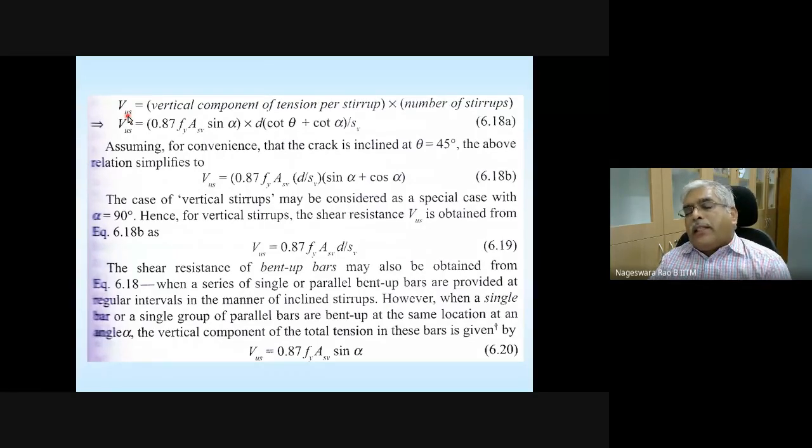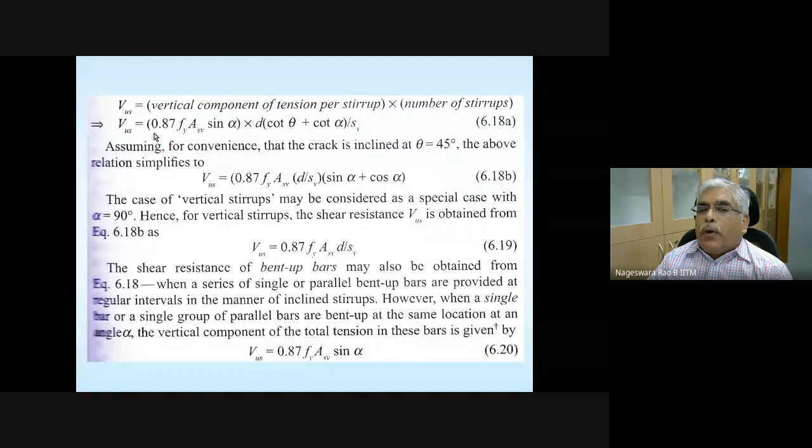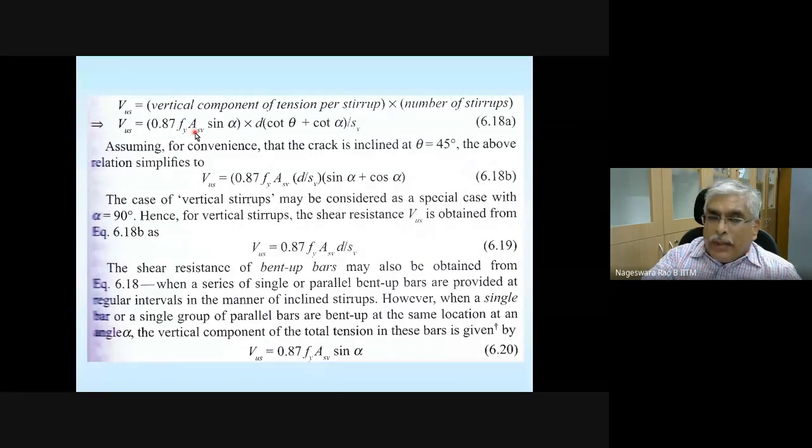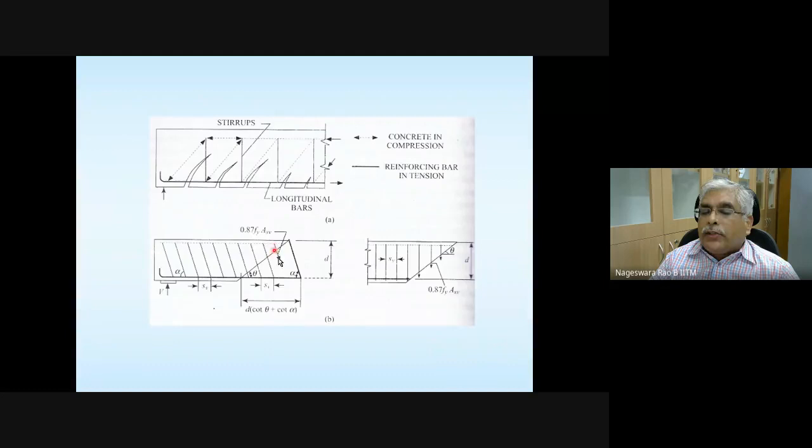Okay. So here, Vus is the notation that is given in IS 456. That is what is used. What is the resistance that is generated because of the shear reinforcement? Vus. That is given by the vertical component of tension per stirrup. That is 0.87 Fy Asv. Please note that this component here, whatever is shown, is inclined. So you need to consider the vertical component. That's going to be sine alpha.